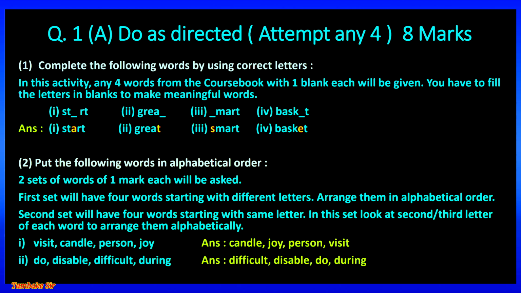Let us see the examples. Visit, candle, person and joy. The first letter is very important for this alphabetical order. Answer will be candle, joy, person and visit. Second, do, disable, difficult and during. Answer will be difficult, disable, do and during. So when the first letter is same, then we shall see the second letter and from there we can put them in correct alphabetical order.